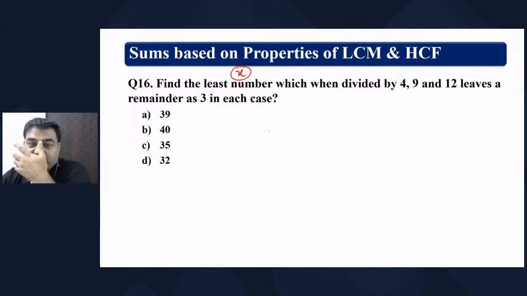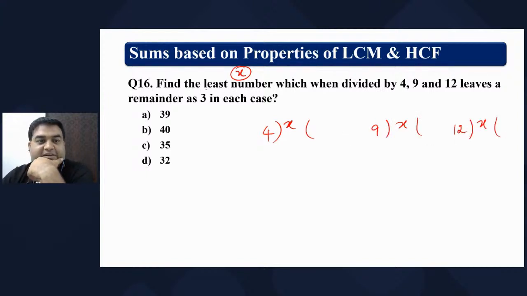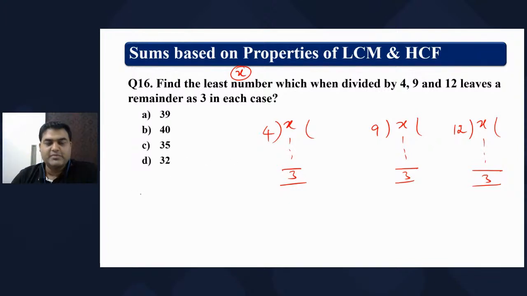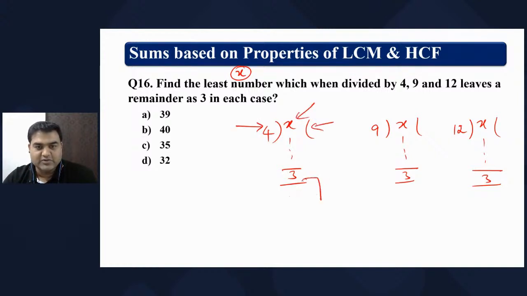What they are telling is, if you divide x by 4, or you divide x by 9, or you divide x by 12, the remainder part will always be 3. This is the concept. If you remember, go back to the division part. This part is called what, this part is called what? Obviously this is called the remainder.